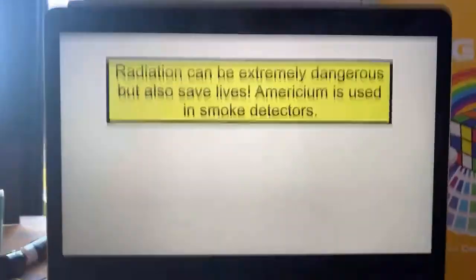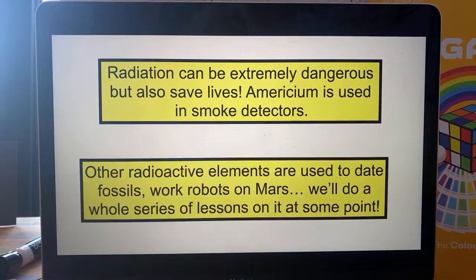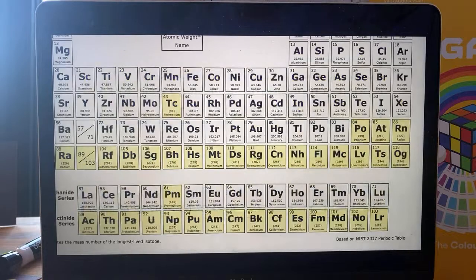Now, I'll just tell you this. We haven't really got time to go into it, but radiation can be extremely dangerous. It can also save lives. So americium is a good example. It's used in smoke detectors. Other radioactive elements are used to date fossils, work robots on Mars. I've said we'll do a whole series of lessons on it at some point. I haven't got time to tell you now what's good and bad about radiation. We could just do 6 lessons on radioactivity easily, which I think we will. But anyway, let's move on.